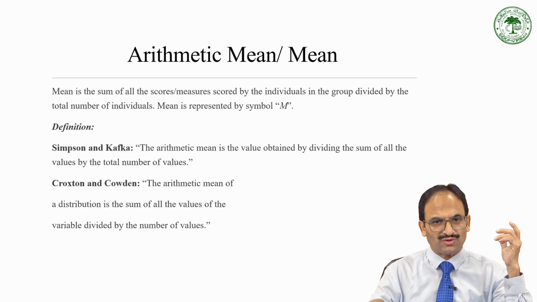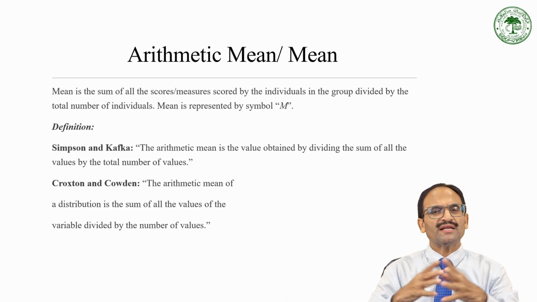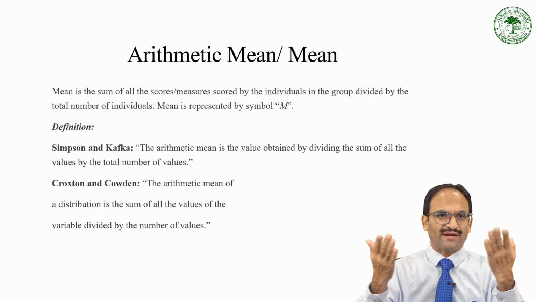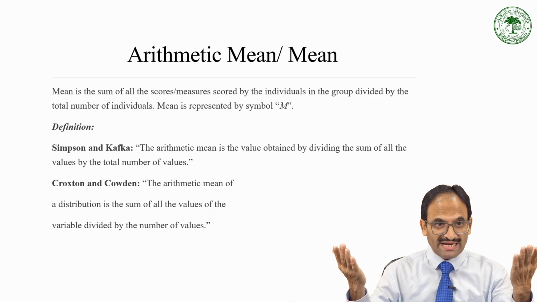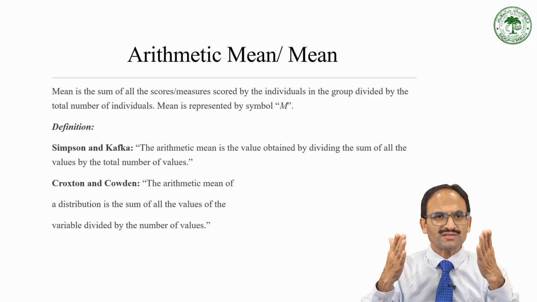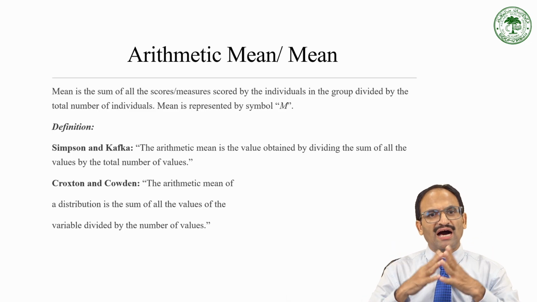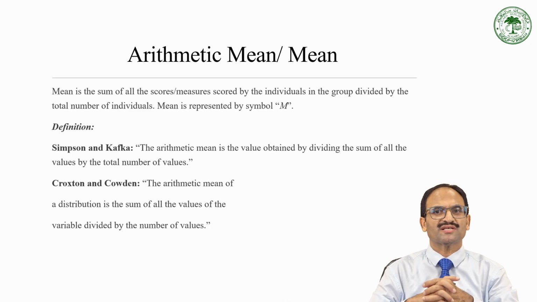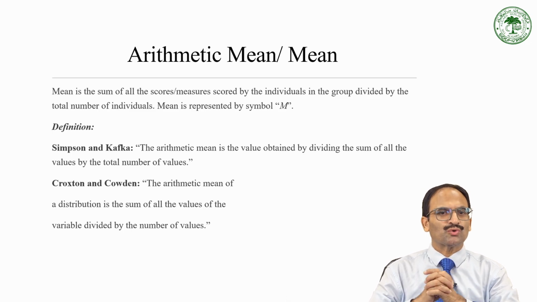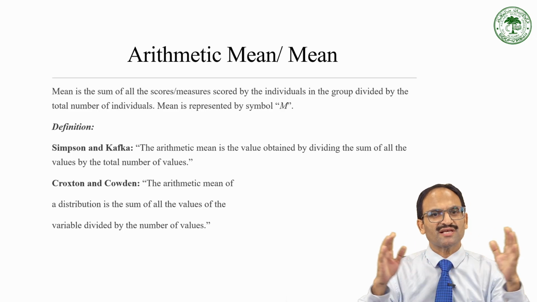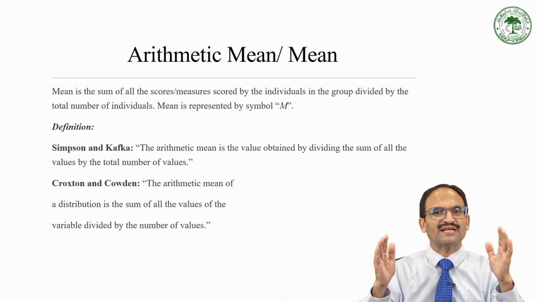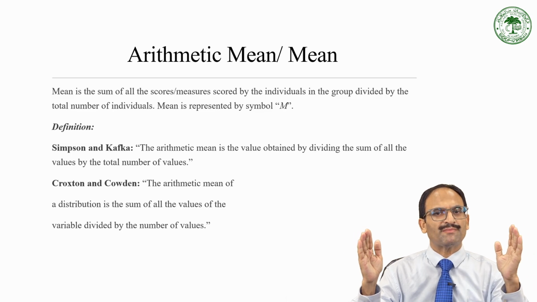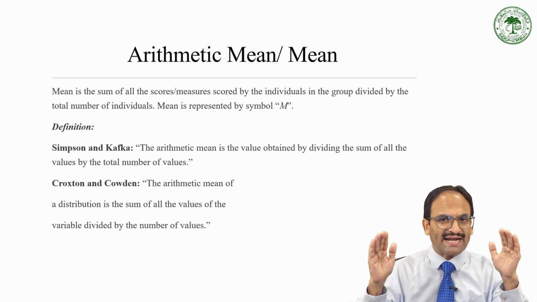So let's talk about mean. Mean is referred to as arithmetic mean as well. What is the meaning of mean? As the slide says, mean is the sum of all the scores or measures scored by the individuals in the group divided by the total number of individuals. That is, how many data you have in the data set, for example 5. You have to find the sum of all the 5 and divide it by that number, that is 5.